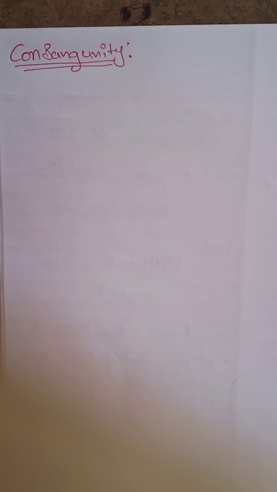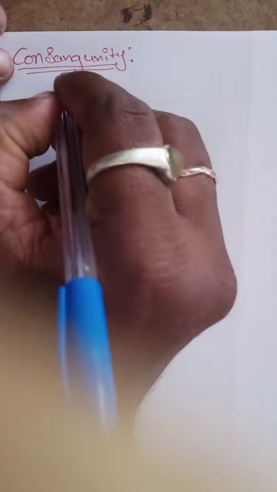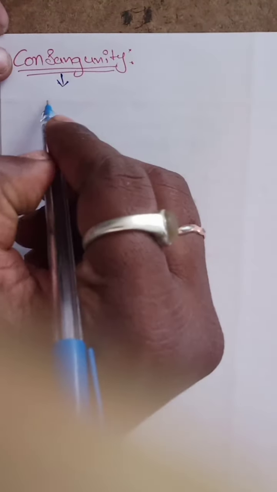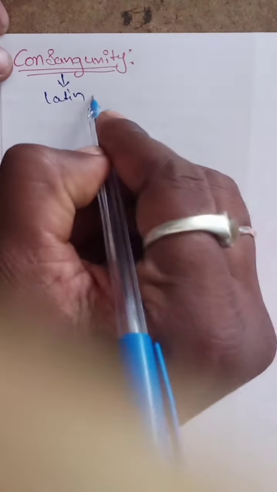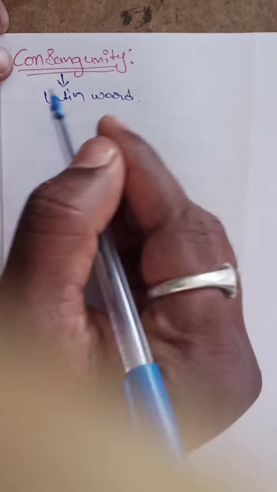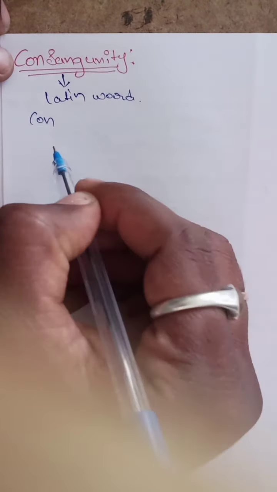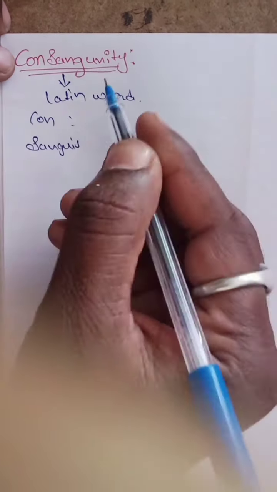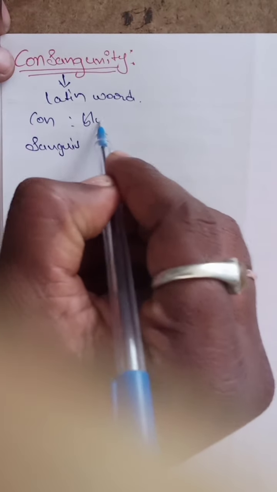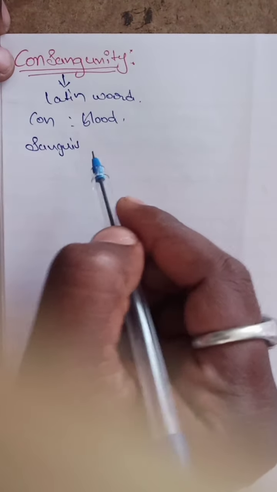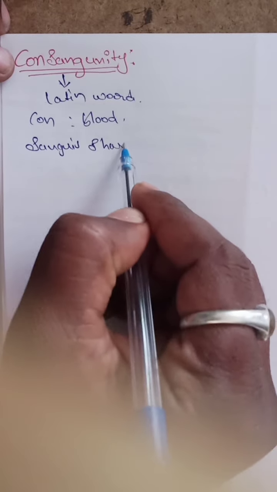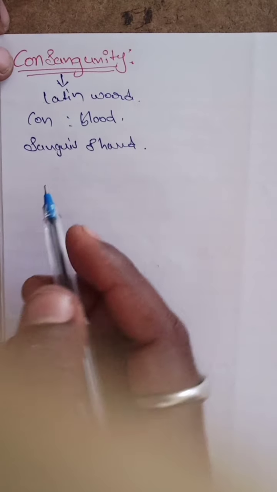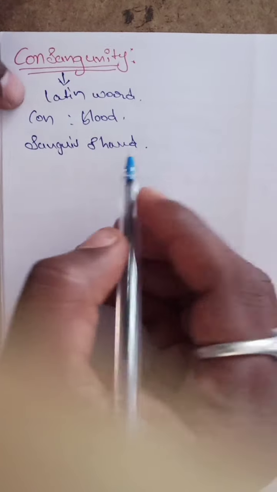Today we are discussing consanguinity. Consanguinity is simply a word derived from a Latin word. What is the meaning of consanguinity? It is divided into two words: one is "con" and the second is "sanguis". Con means sharing and sanguis means blood. Simply, consanguinity describes the relationship between two people.